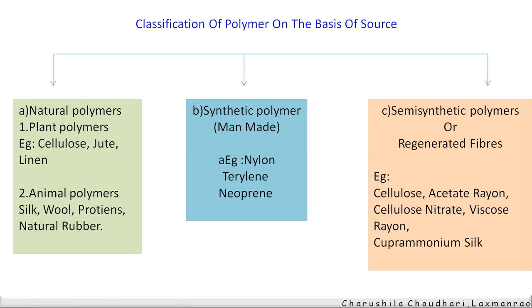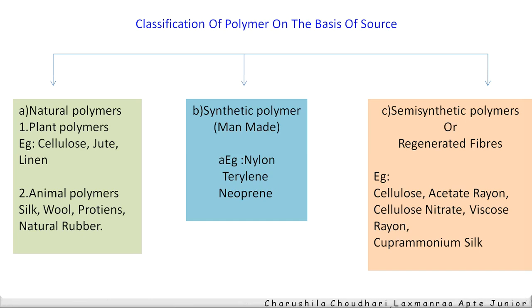And semi-synthetic polymers: the source for these polymers is nature, but they are processed. Means by doing some process, by adding some chemicals, the quality is increased, and therefore these are also called regenerated fibers.